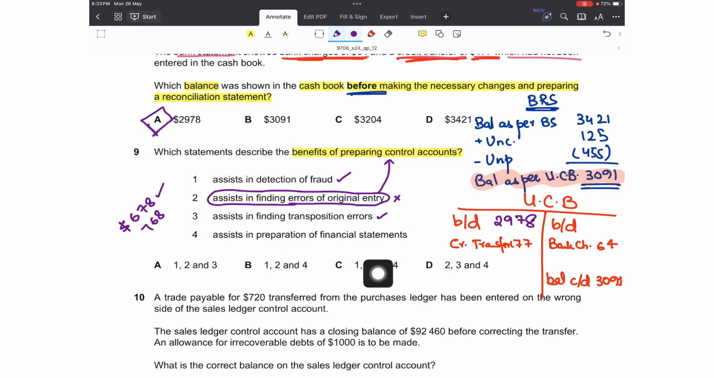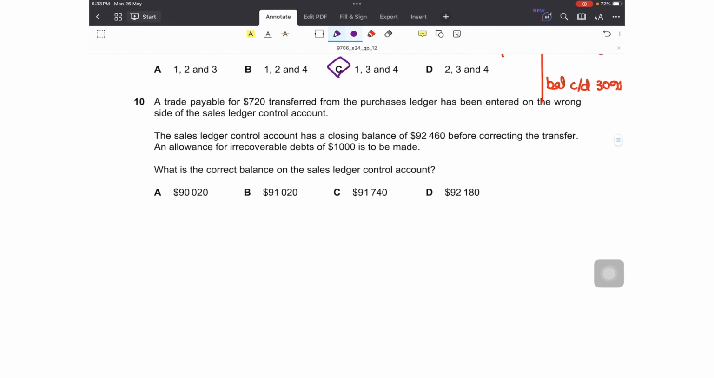Number 4 is, assists in preparation of financial statements. Yes, that we have already seen, that it provides the figures for trade receivables and trade payables. So this is a benefit. So which is 1, 3 and 4, option C.